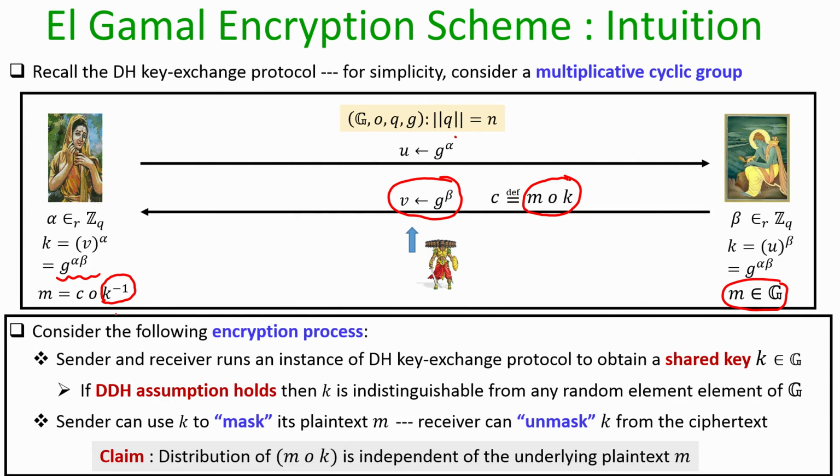Now, I claim here that the ciphertext C, which is the group operation on the plain text and the key k, is going to be independent of the underlying plain text M. I will prove this very soon, but for the moment assume that this claim is true. Then this whole process of encryption and decryption indeed looks like a candidate encryption scheme, because if the distribution of the ciphertext C is independent of the plain text, then even after seeing the ciphertext C, the adversary is unable to figure out what exactly is encrypted in C, whether it is an encryption of M0, M1, M2, it cannot figure out.